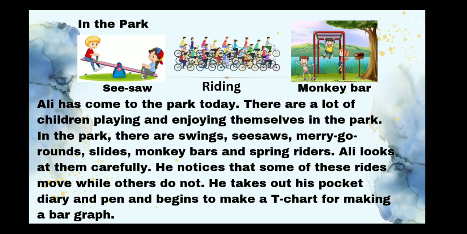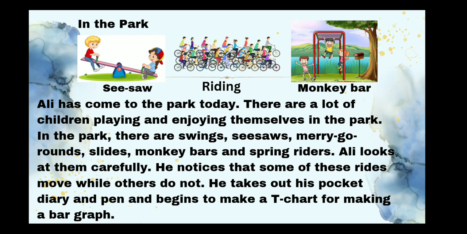Ali has come to the park today. There are a lot of children playing and enjoying themselves in the park. And you must have seen that yourself too. When you go to the park, there are many other families and children playing there and enjoying themselves. Some are walking, some are on the rides, and some are just sitting and talking to each other. In the park, there are swings, seesaws, merry-go-rounds, slides, monkey bars. These are the monkey bars. And spring riders. Ali looks at them carefully.